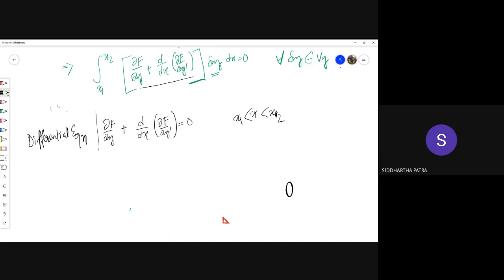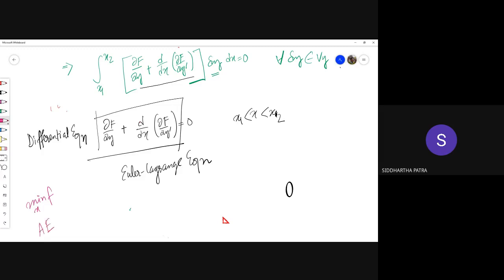And this general form has a name. It is called Euler-Lagrange equation. And one more thing to notice, when I wanted to minimize a function, I got an algebraic equation that f prime of x is 0 at that value of x, whatever minimizes f.